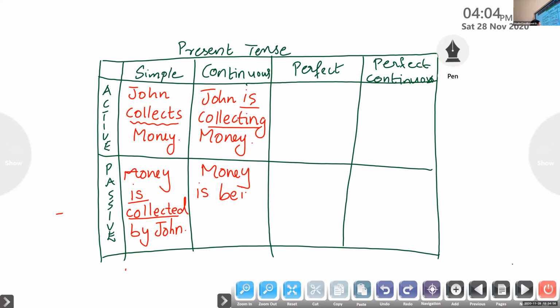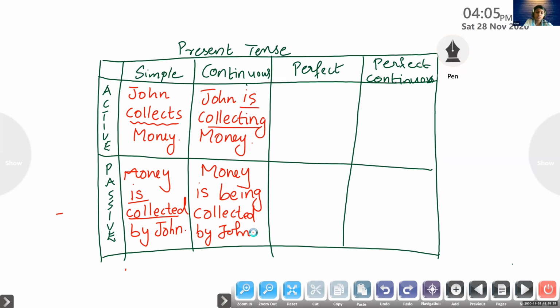So money is being, and we need to use the past participle form of the verb collect. Collected. Excellent. Money is being collected. And remember point number 3, we must use preposition by before the object of the passive voice. So how can I complete the sentence? By John. Very good, children.